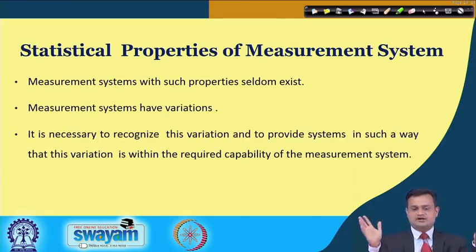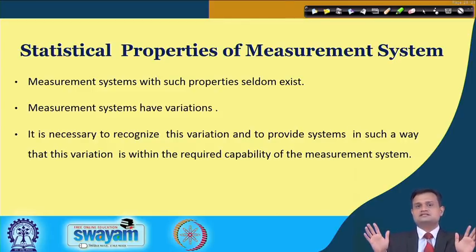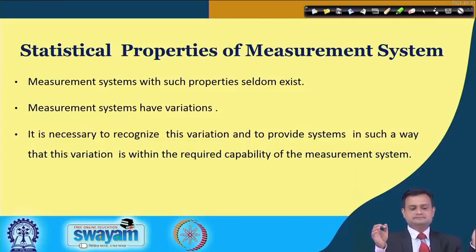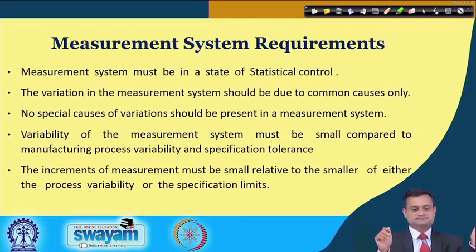A measurement system with such properties, as I said, seldom exists, and a measurement system will certainly have variation. We are not denying that the measurement system can have variation. What we want is that this variability should be within the limit, and if it is within the acceptable limit, then I can rely on my measurement system and hence the measured values. So, it is necessary to recognize this variation and to provide the system in such a way that this variation is within the required capability of the measurement system.